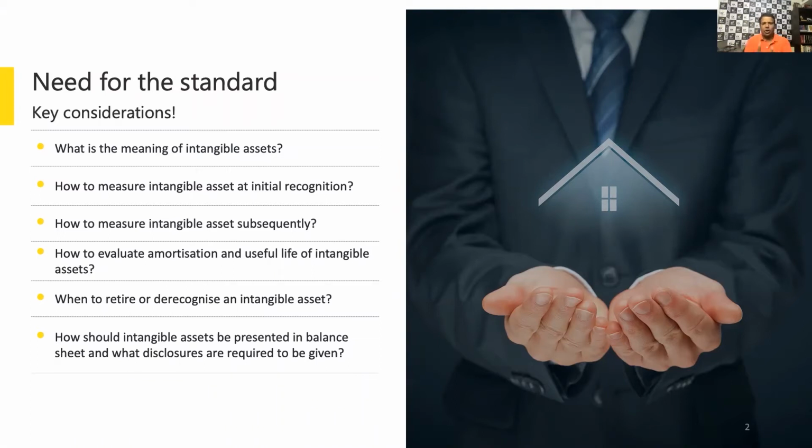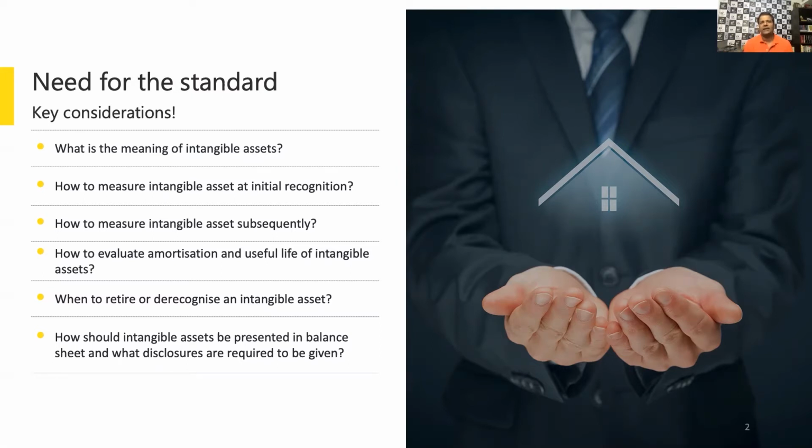Now, once you have recorded an intangible asset in your financial statement, what do you do with that? That is the amortization. So how do you determine the estimated useful life, the residual value, the subsequent measurement, which is a historical cost model or a revaluation model, and then eventually once you have disposed of it, how do you deal with that? And there could also be a situation for impairment of intangible asset. Similarly to fixed asset, you could have impairment triggers, and hence you also need to test it for impairment.